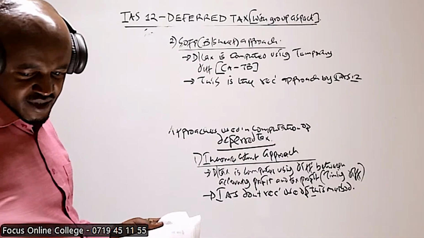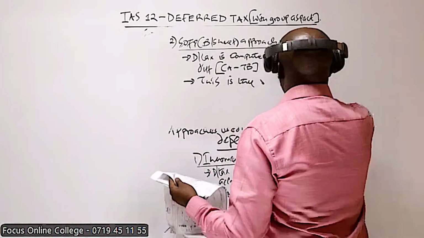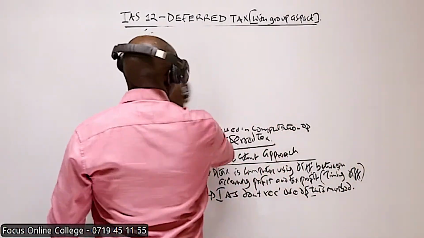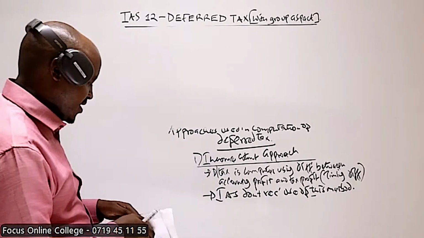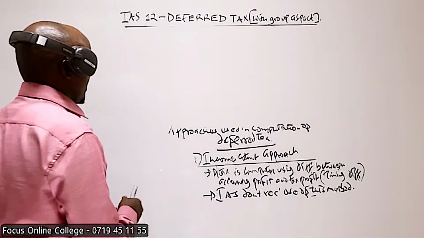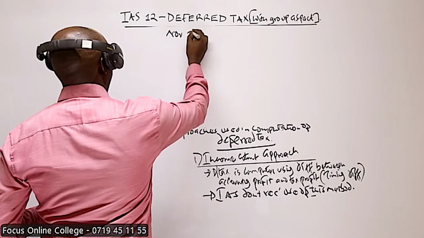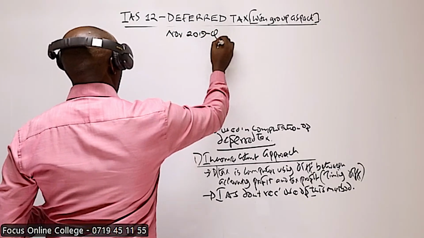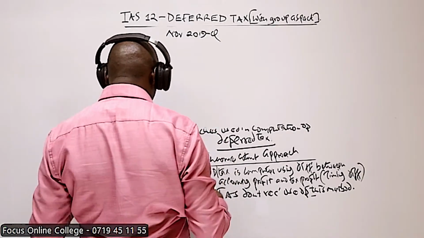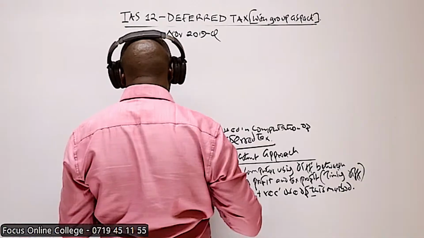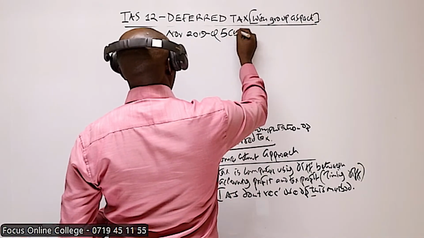These are questions which you came across in the CPA intermediate level, because I think it was tested there. So November 2019, question number 5B.